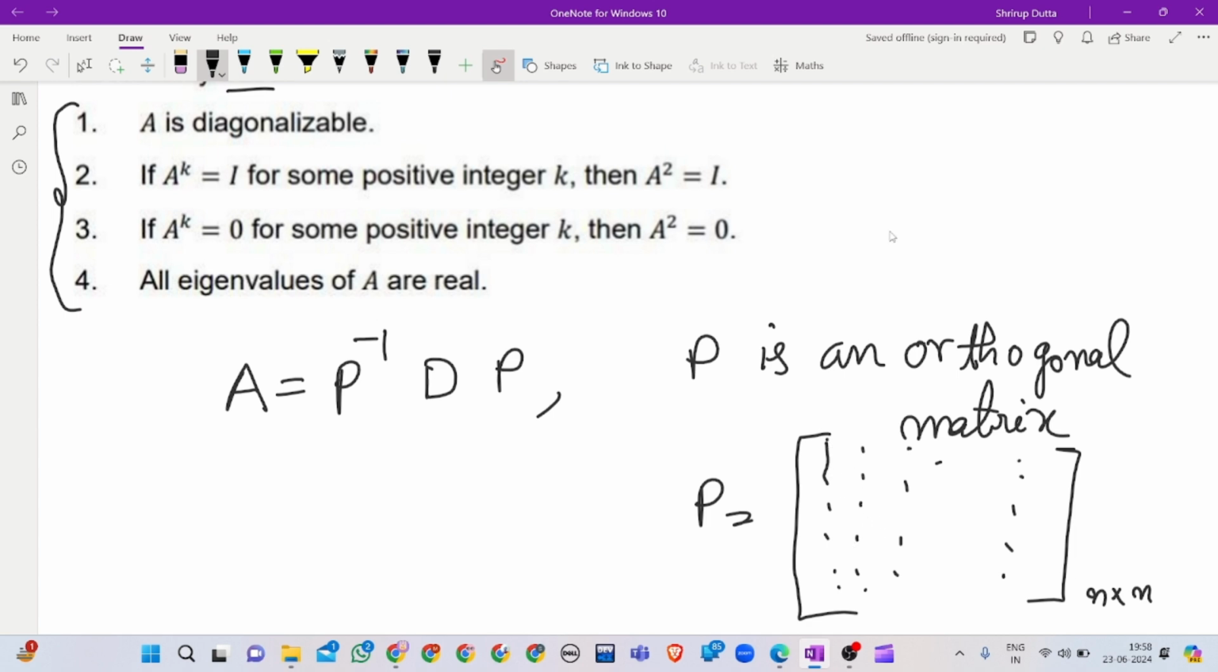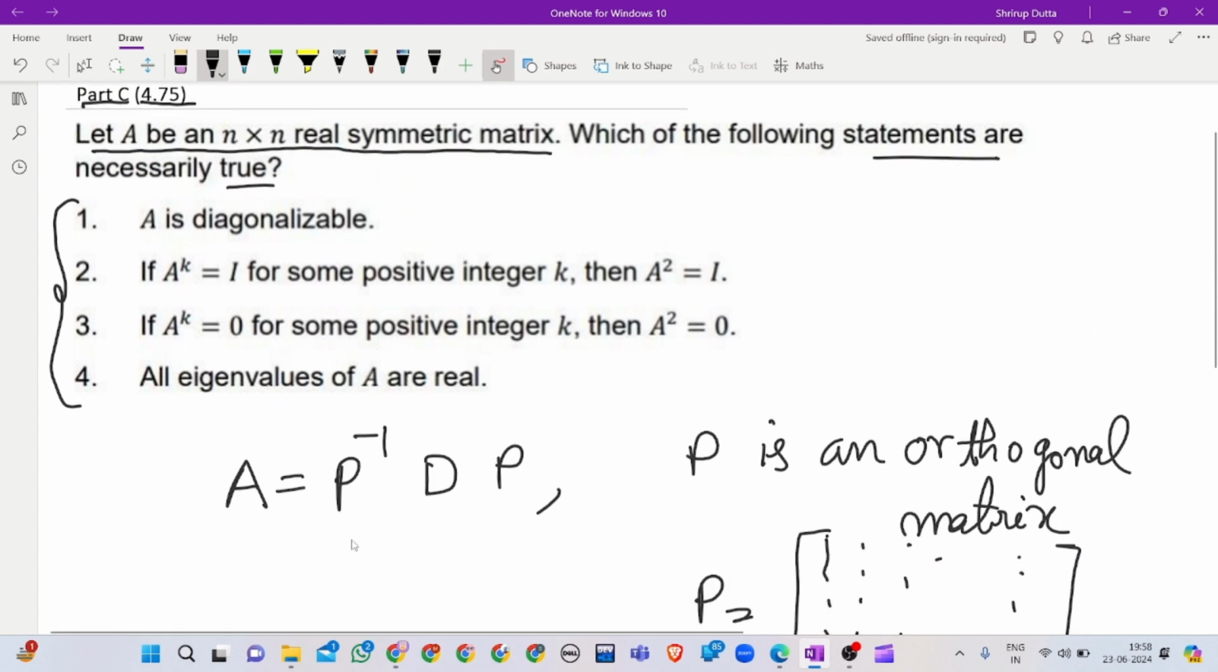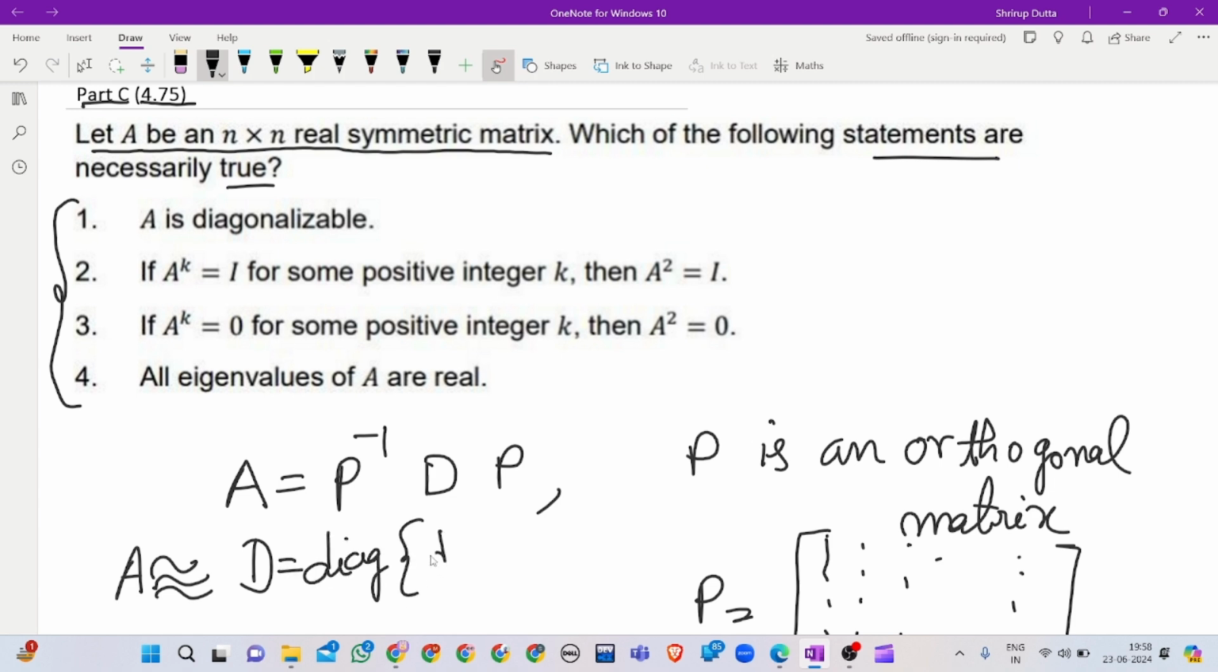So since A is a real symmetric matrix, and a real symmetric matrix is orthogonally diagonalizable, A is diagonalizable. A is similar to a diagonal matrix D, where the diagonal entries are the eigenvalues of A. So option 1 is true: A is diagonalizable.